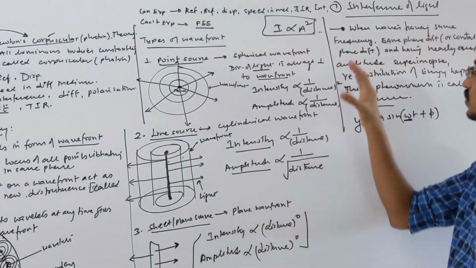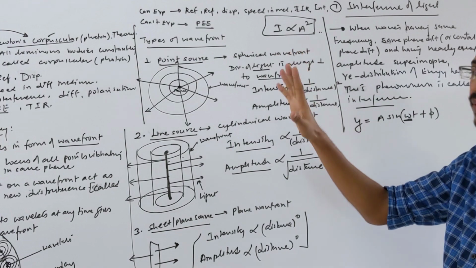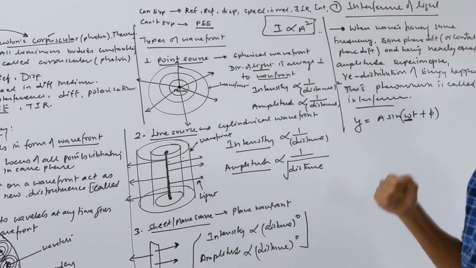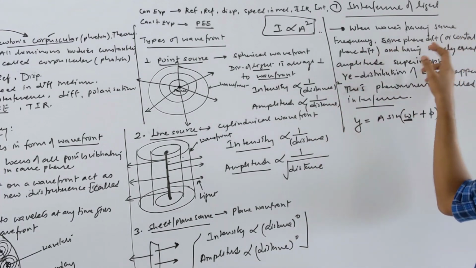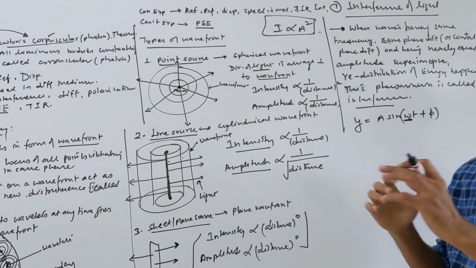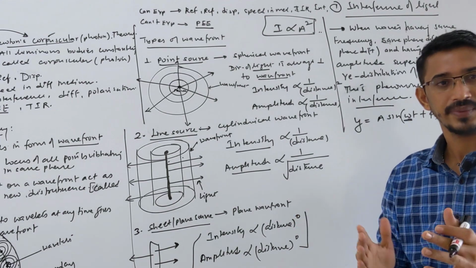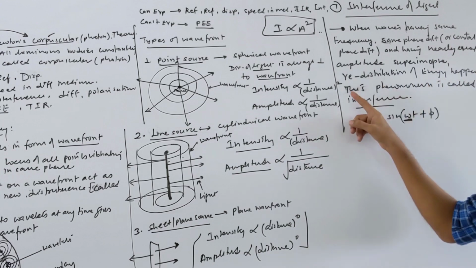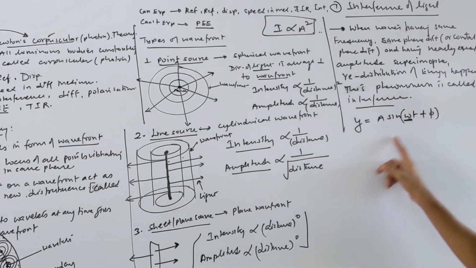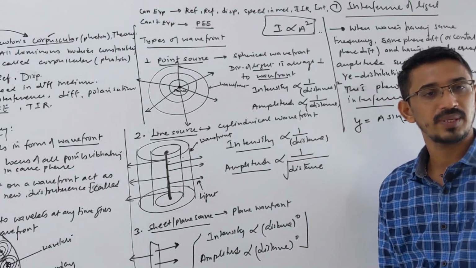So what is interference? Two waves or more than two waves, having the same frequency and the same phase difference or a constant phase difference. This is not so important, but if the amplitude is nearby or equal, then interference will be clear. If they have nearly equal amplitude and are superimposed, then redistribution of energy happens, and this phenomenon is called interference of the light.